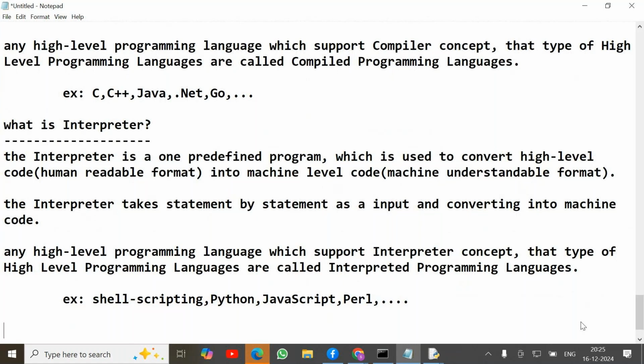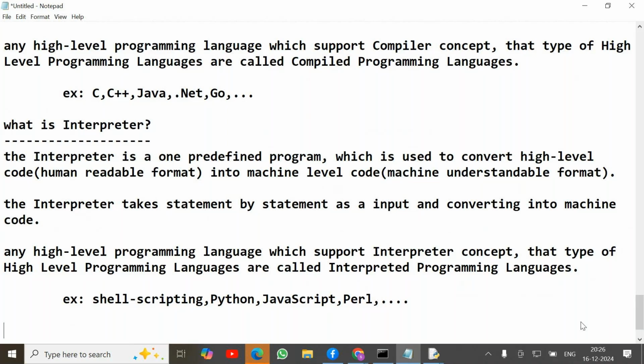So basically, interpreter and compiler are the same thing, but for different languages, right? The purpose of compiler and interpreter is the same, but the execution flow is different. The compiler takes the whole source code at a time, but the interpreter takes it statement by statement. Are you clear?